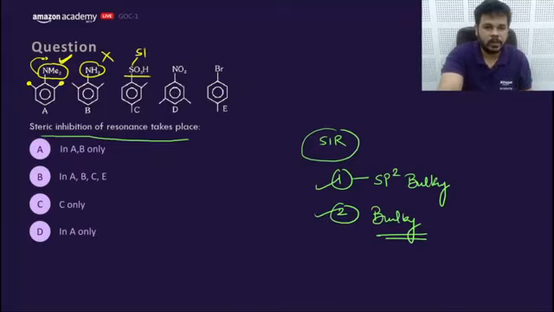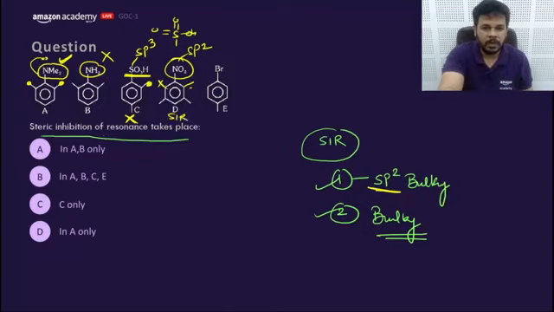SO3H is actually sp3. S double bond O OH, and this. We need sp2 bulky. This is not sp2, so we will not consider it in the SIR. What about this? This is sp2, but at the ortho position there is no bulky group, so SIR would not be present here. Similarly, it is bulky, but there is no bulkiness here. So the answer would be D only.